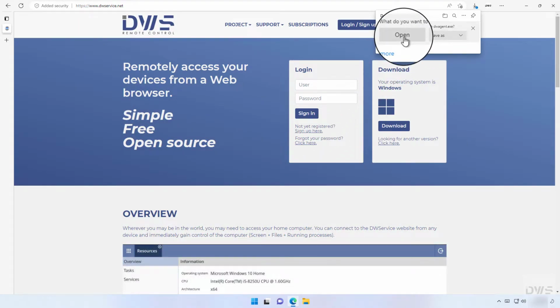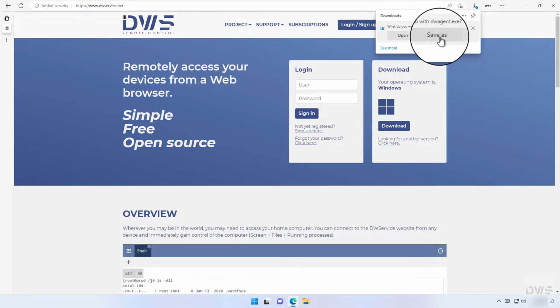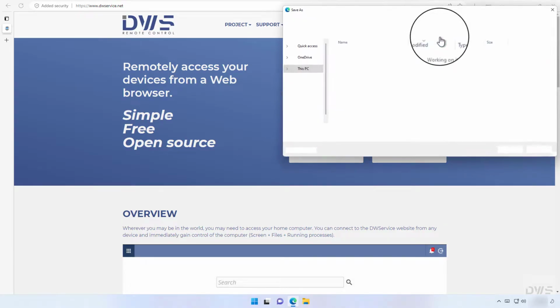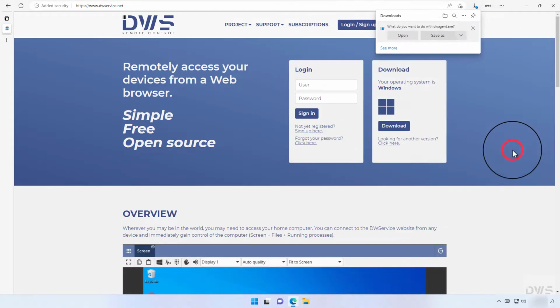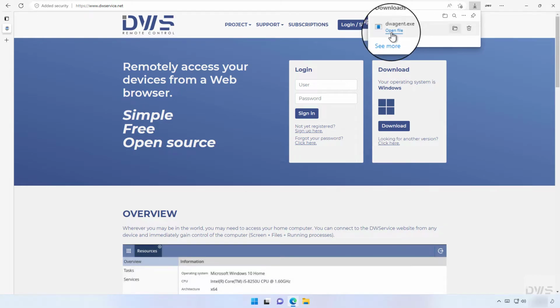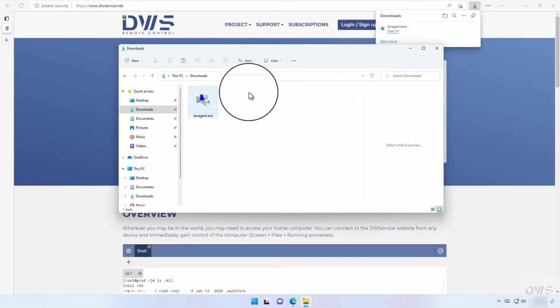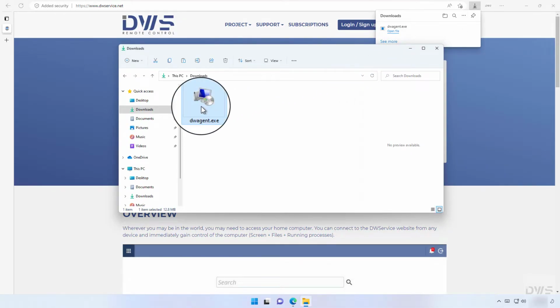If you click on the Open button, the installer will be downloaded to a temporary folder and then started immediately. To download it to a specified folder, click the Save As button. Click Save. You can open the downloaded file by clicking on Open File. Or, to show the file in the folder, click on the folder icon. Double-click on the file to open it.